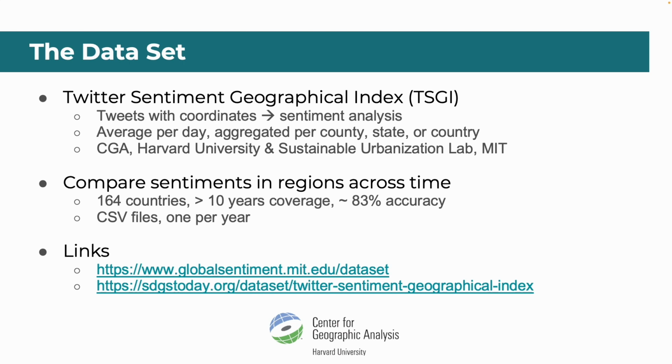The sentiment analysis from the tests, there is literature about this out there, comes in at about 83% accuracy. So we can assume this is a good estimate of how positive or how negative something was formulated. We should keep in mind that this is only Twitter, and from all Twitter, it's only those tweets that are part of this data set that come with a geo-reference, so that we know where it was recorded, because that's something that you as a user or ex-user nowadays can change in the system settings. But from all the tweets that we have, this is an aggregation of that, and it comes as a CSV file, one file per year.